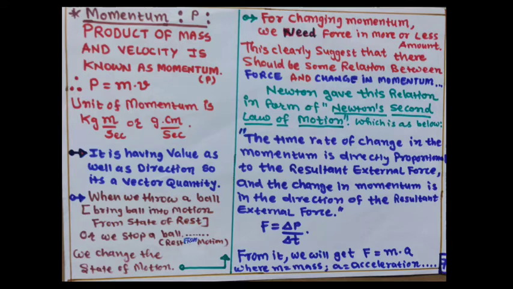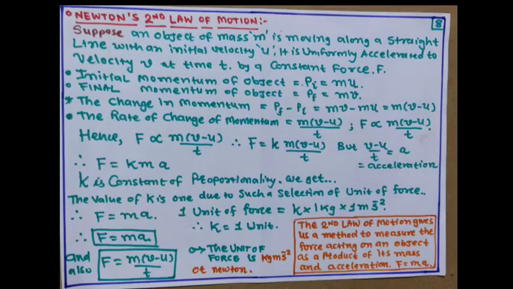The time rate of change in momentum means delta p upon delta t, where delta p is the change in momentum. It is directly proportional to the resultant external force. So, delta p upon delta t is proportional to F, and the change in momentum is in the direction of the resultant external force. We can write it the other way: F is equal to delta p upon delta t. From it, we also get the equation F is equal to mass into acceleration.